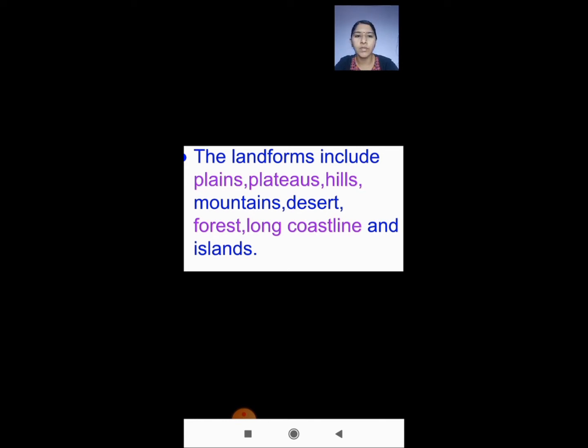This includes, as we studied in the last lesson about the different landforms, plains, plateaus, hills, mountains, deserts, forest, long coastlines and islands. So all these things we have learnt in the last lesson, right?